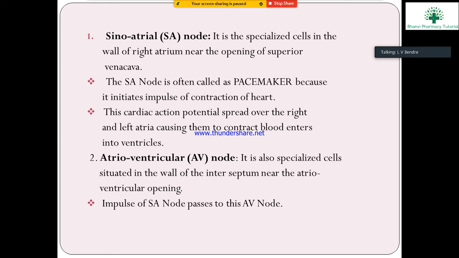Next, the atrioventricular node. It is made of specialized cells situated in the wall of the interventricular septum near the atrioventricular opening. The impulses of the sinoatrial node pass to the atrioventricular node.